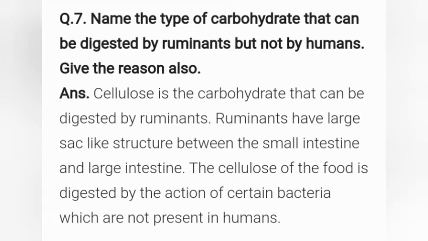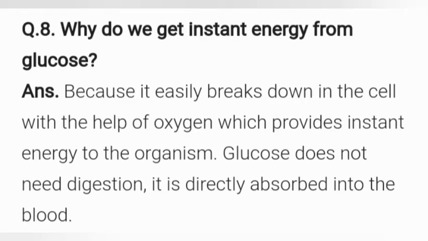And the eighth question is: why do we get instant energy from glucose? Because it easily breaks down in the cell with the help of oxygen, which provides instant energy to our body. Glucose does not need digestion. It is directly absorbed into the blood because it is a simple, powder-like structure.